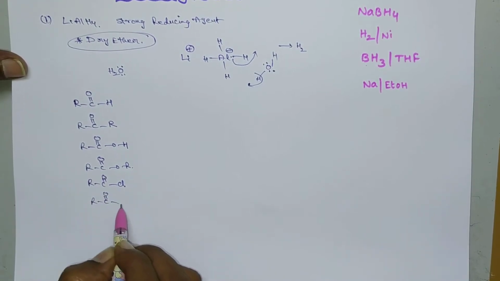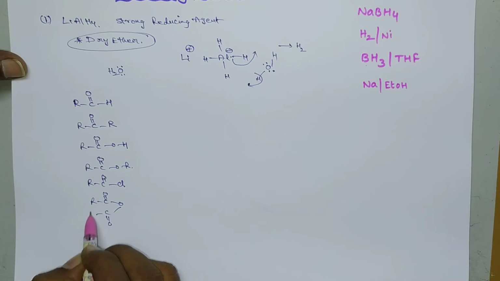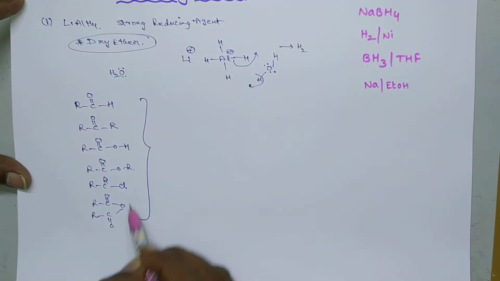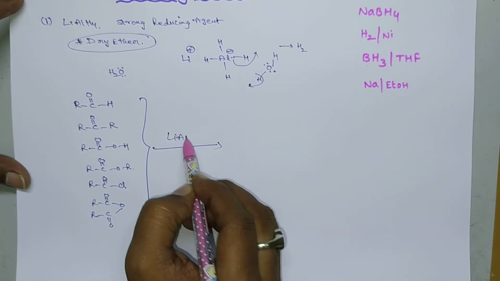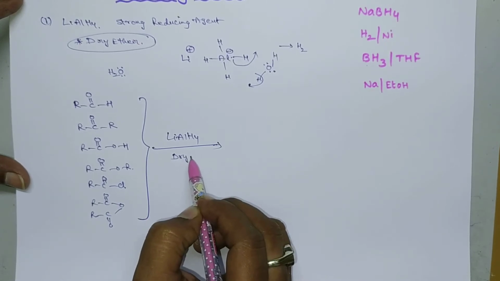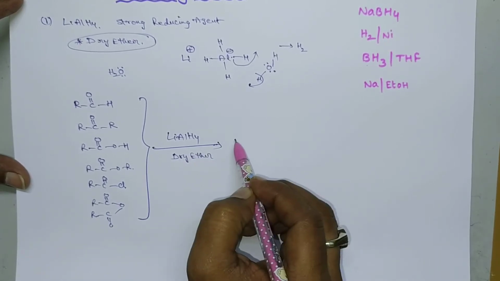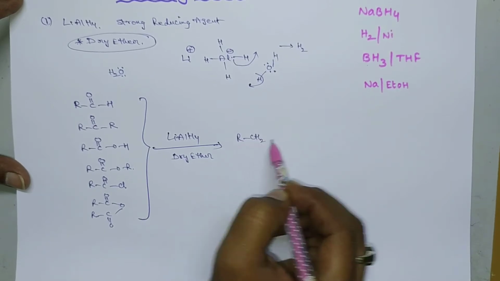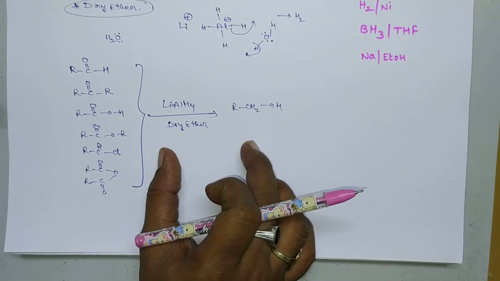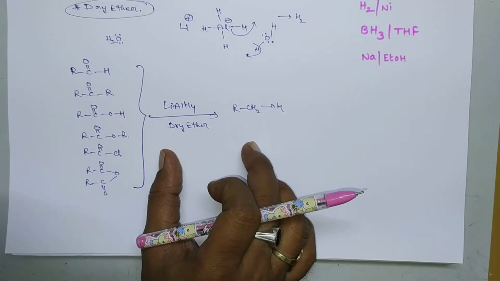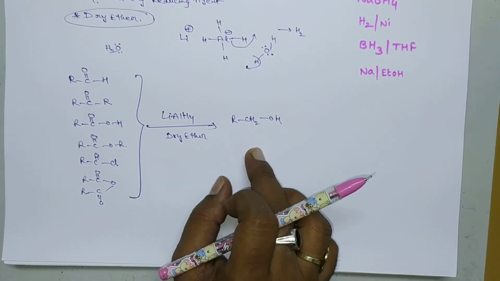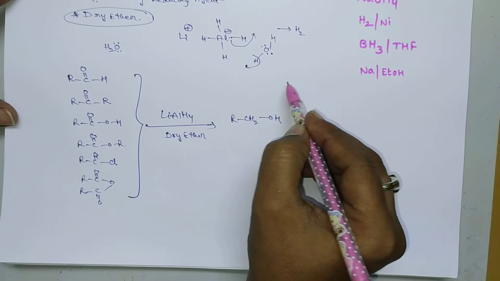All these compounds will be reduced in presence of lithium aluminum hydride under dry ether solvent to produce alcohols. And some more functional groups are there.